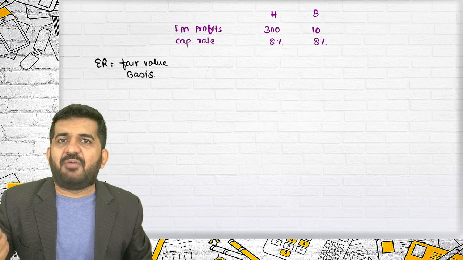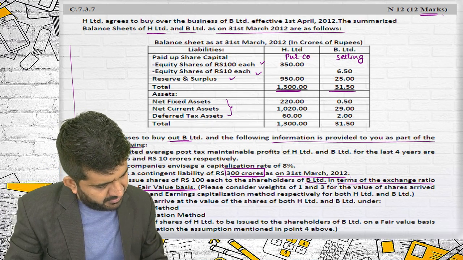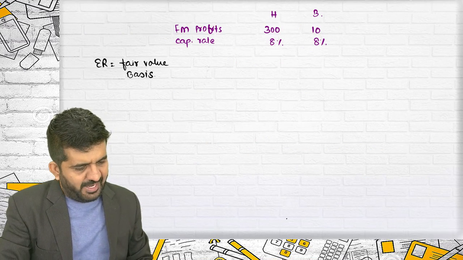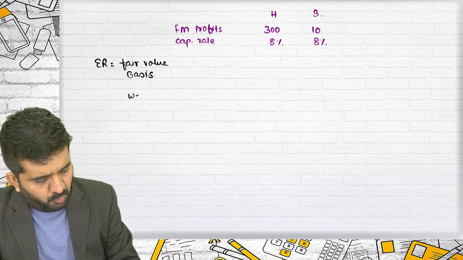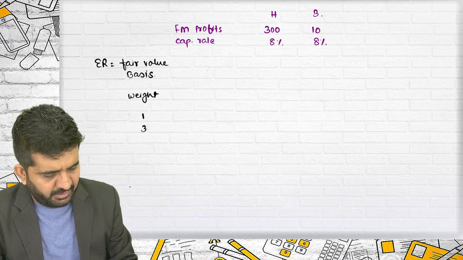What is fair value in finance? They should give it. What is fair value between two companies? Please consider a weight of 1 and 3 for the value of shares. So what should be considered as weight is 1 and 3.